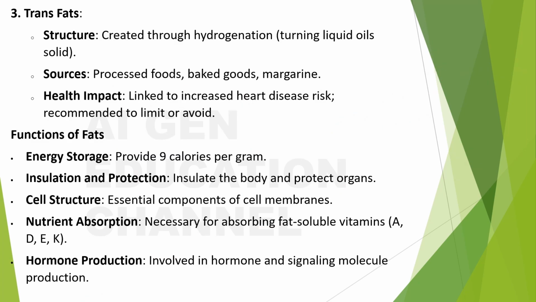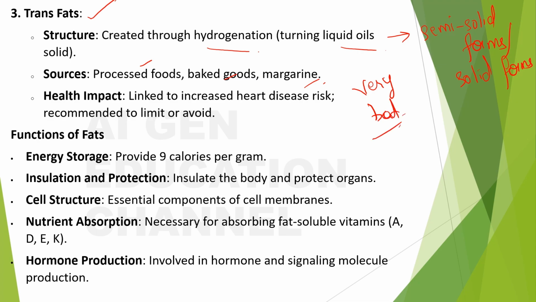So next we shall look into trans fats. These are created through hydrogenation, wherein the liquid oils will be converted into semi-solid or solid forms. This is used mostly in semi-solid or solid forms, and you can see it in processed foods, baked goods and margarine. This is considered to be very bad, and the recommendation would be to avoid it, because it is linked to heart disease.